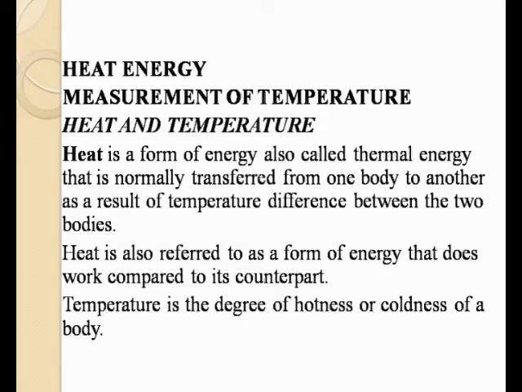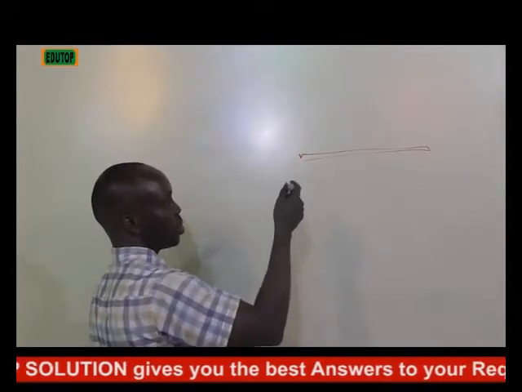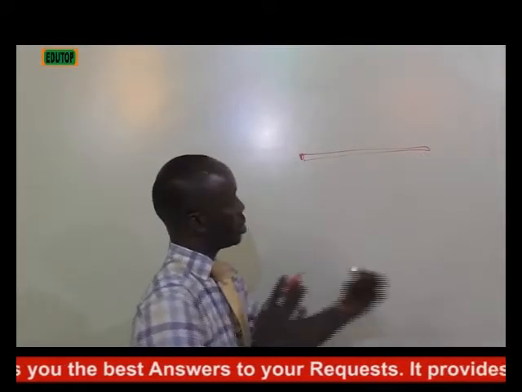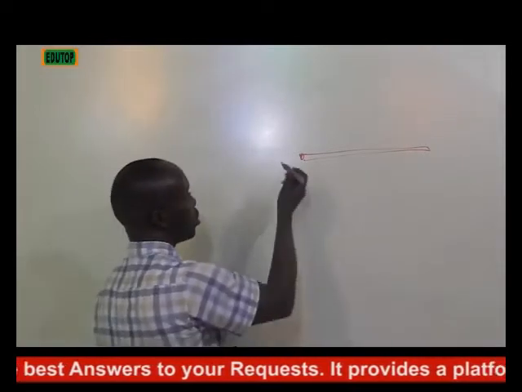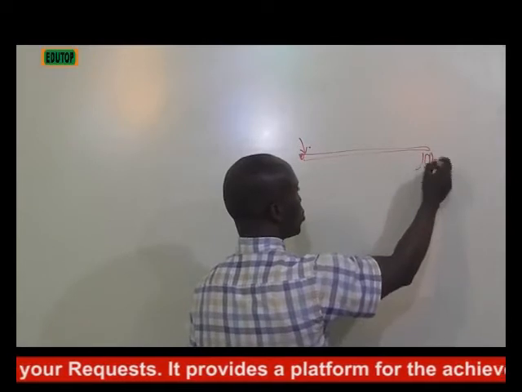Now, what is heat? Heat is a form of energy, which is also called thermal energy, that is normally transferred from one body to another as a result of temperature differences between the two bodies. What do I mean? Heat is just an expression of something that is being felt, which denotes what? Change in temperature. If I have a rod now, I decide to hold it at this junction. I decide to heat it up here.